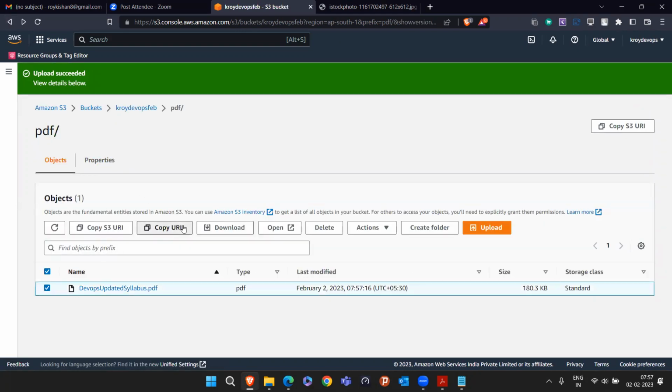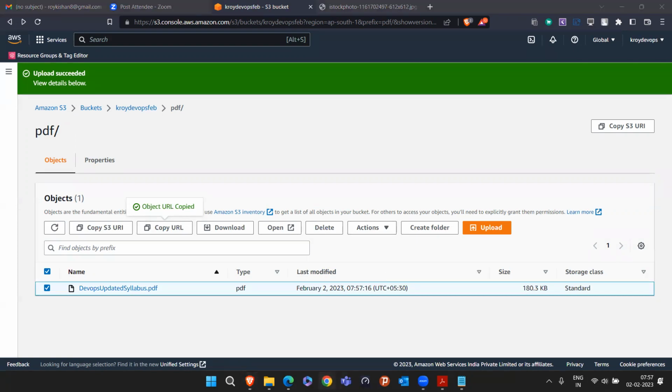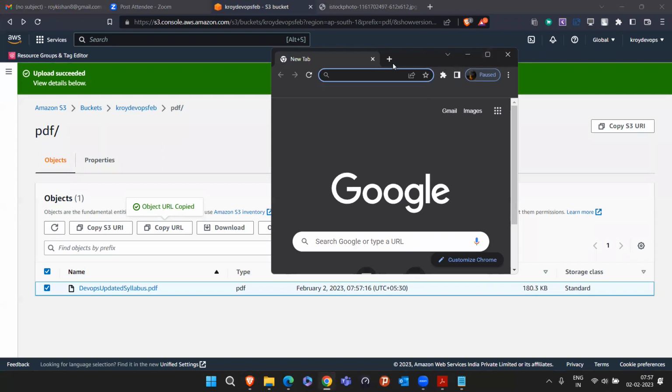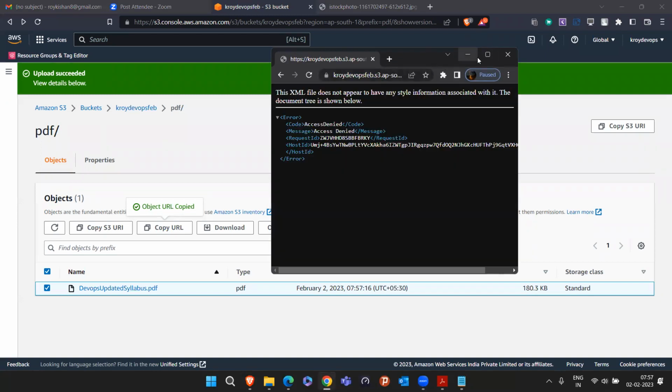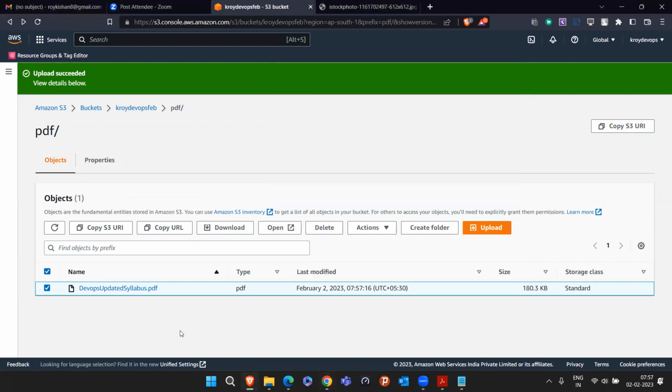Right. Now again, what we'll do, we'll select this PDF file, copy the URL, and paste it here. Let's open it in Google Chrome. I'm pasting this URL. Again, it is access denied. So anybody tell me what I have to do to make this available? What should we do here? Anybody? Currently it is showing access denied.